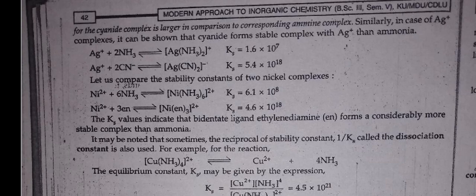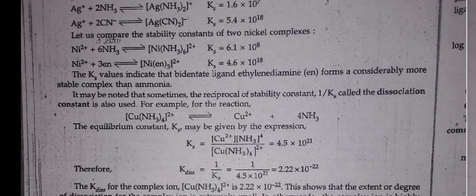The stability constant for the cyanide complex is larger in comparison to the corresponding amine complex. Similarly, in case of Ag+ complexes, it can be shown that cyanide forms a more stable complex with Ag+ than ammonia. Let us compare the stability constants of nickel: Ni2+ plus 6NH3 gives [Ni(NH3)6]2+. Then Ks values indicate that the bidentate ligand ethylenediamine forms a considerably more stable complex than ammonia.